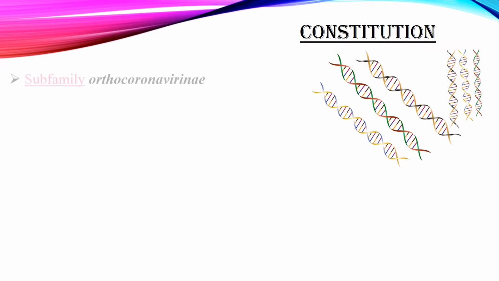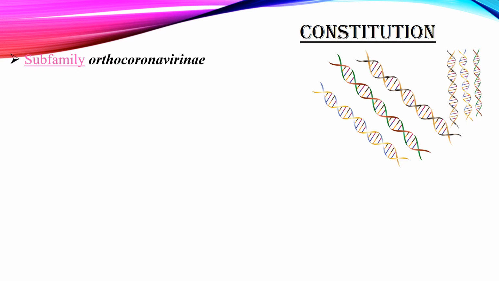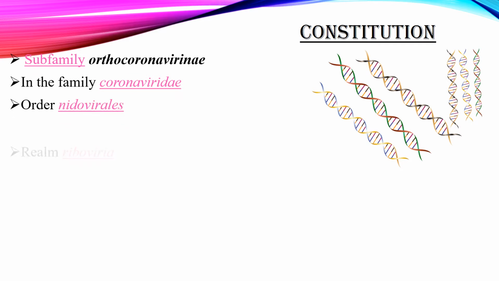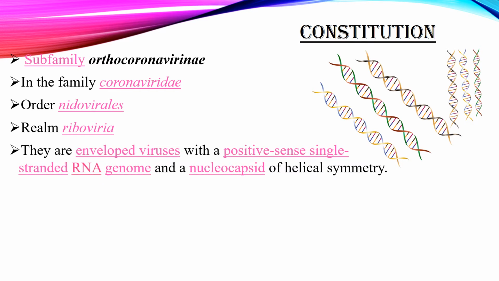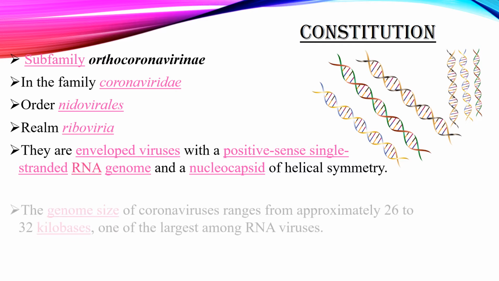The constitution of this coronavirus is that it belongs to the subfamily Orthocoronavirinae, in the family Coronaviridae, order Nidovirales, and realm Riboviria. They are enveloped viruses with a positive-sense single-stranded RNA genome and a nucleocapsid of helical symmetry.